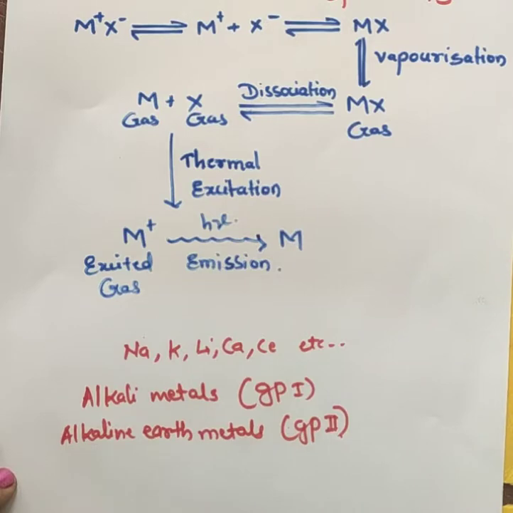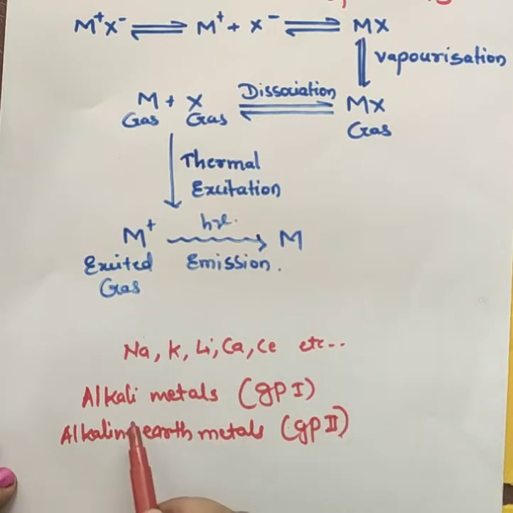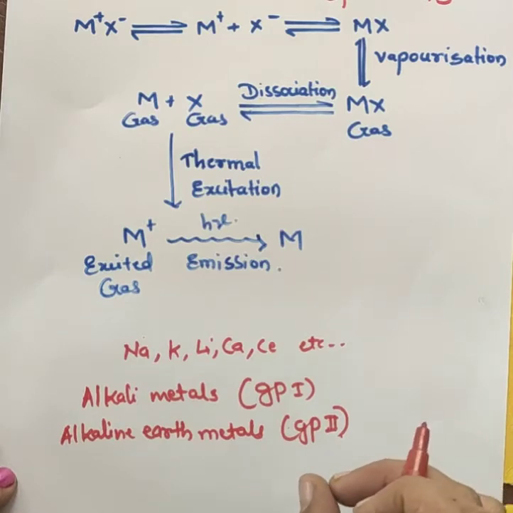These are dissociated due to the thermal energy provided by the flame source. Here what happens is these groups are subjected to the flame source. When they are subjected to the flame source, these alkali metals or alkaline earth metals are dissociated into ionic form, or we can say gaseous form.